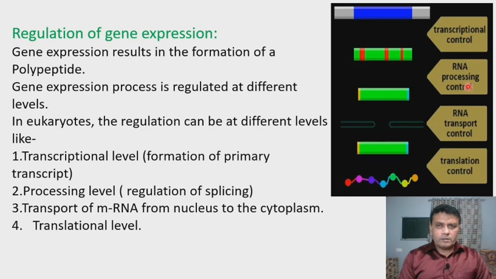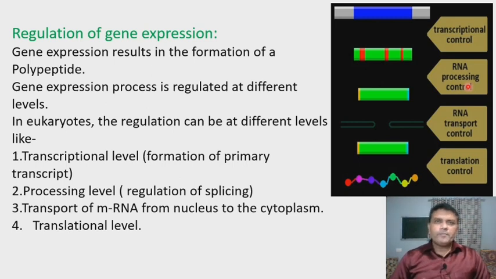In this process, the newly produced RNA needs different steps, and these steps are mainly splicing and tailing. After splicing and tailing, the primary transcript or primitive RNA becomes matured and is called messenger RNA.